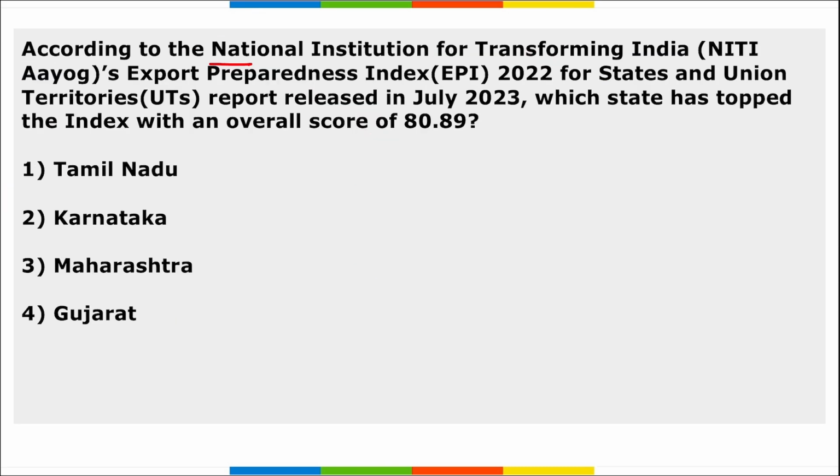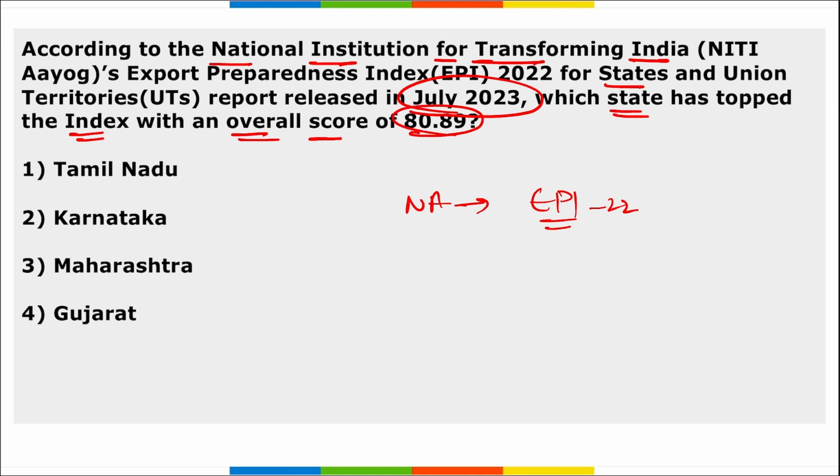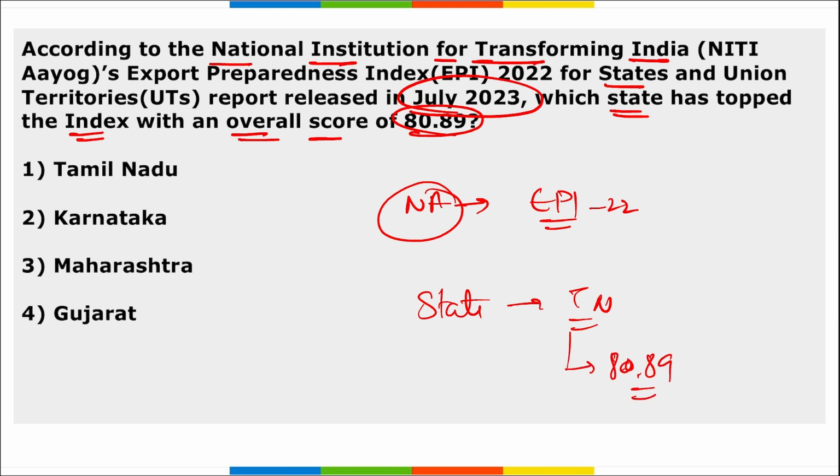Next, according to the National Institution for Transforming India, that is NITI Aayog. NITI Aayog recently released the Export Preparedness Index for 2022, for states and union territories. This report was released in July. Which state has topped the index with an overall score of 80.89? The state that has topped here is Tamil Nadu, and its score in this index is 80.89.